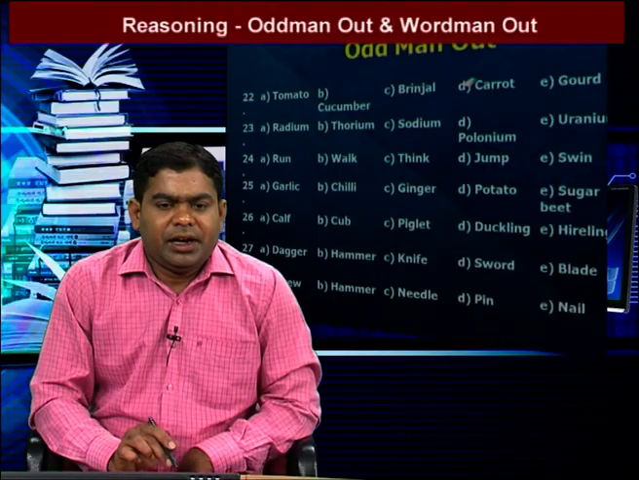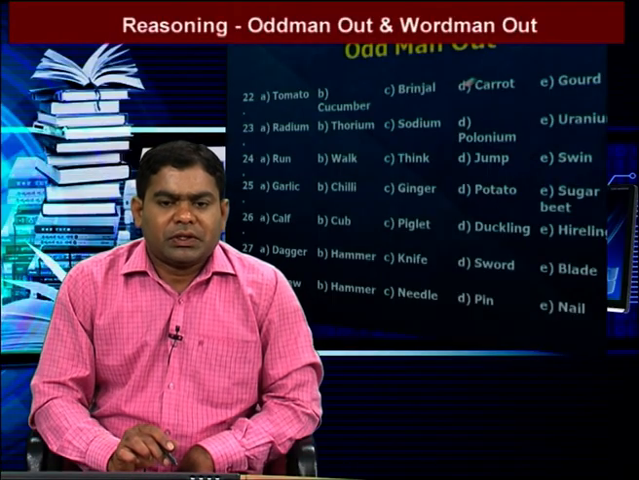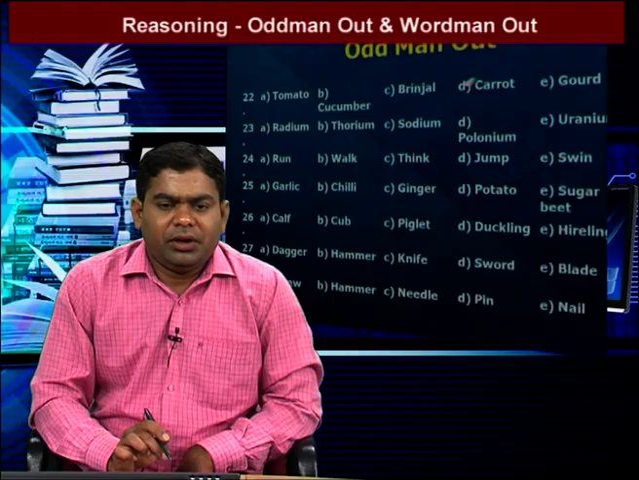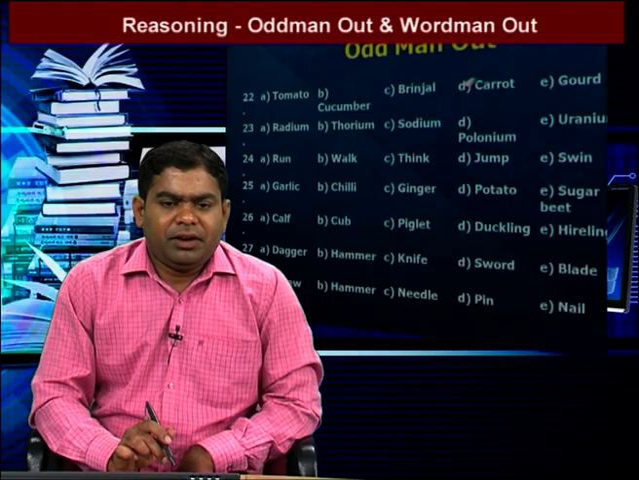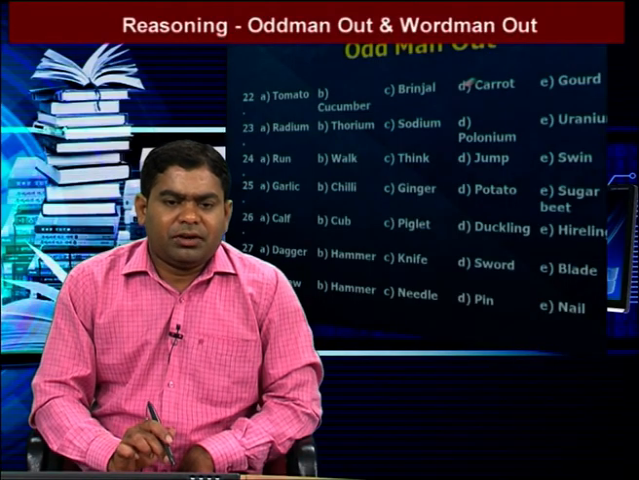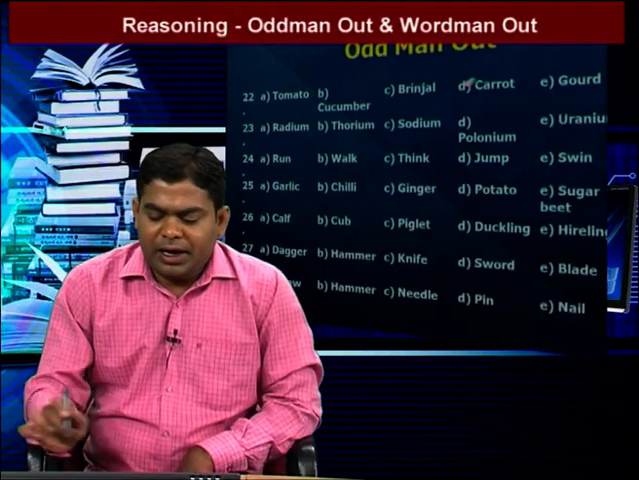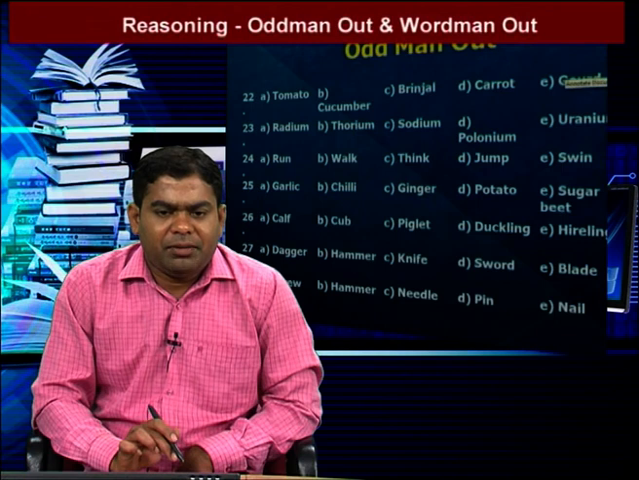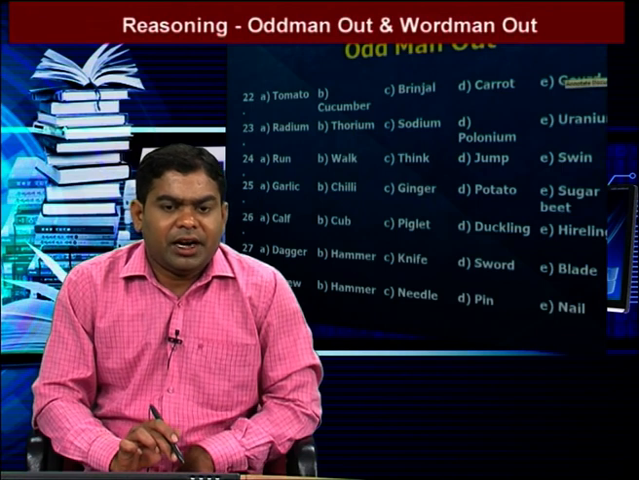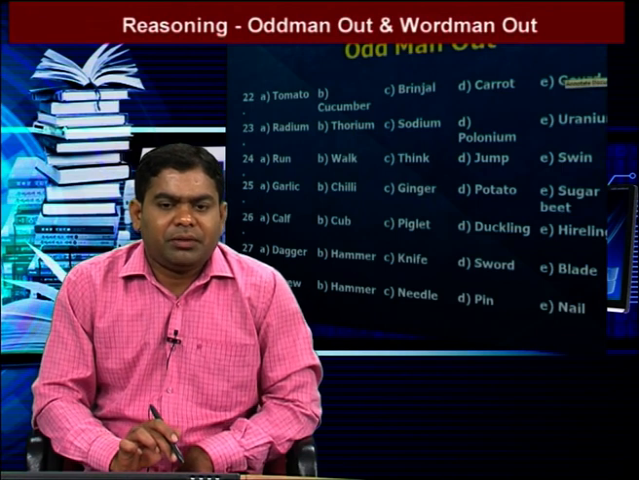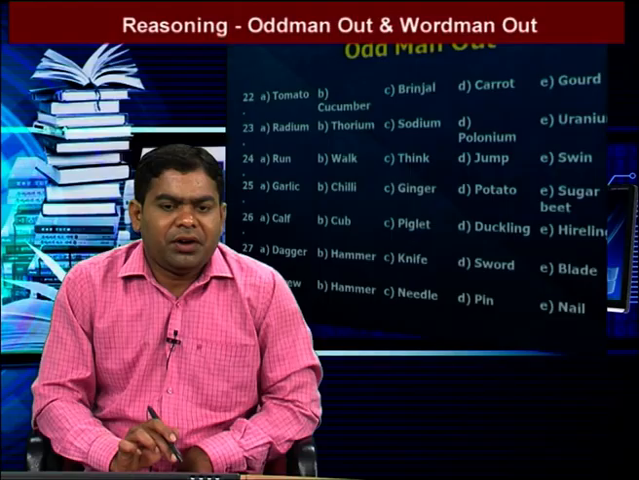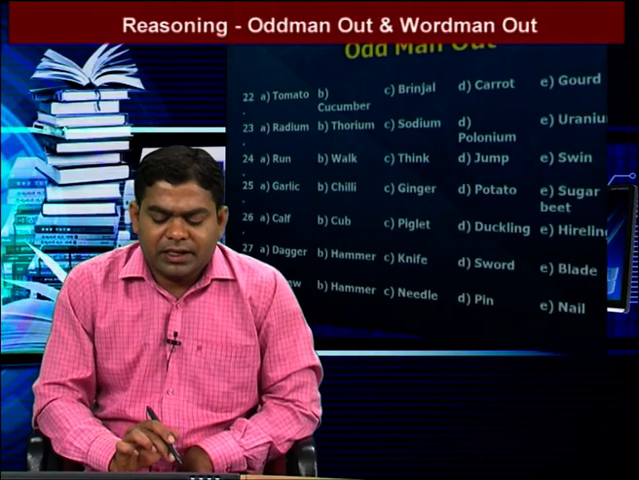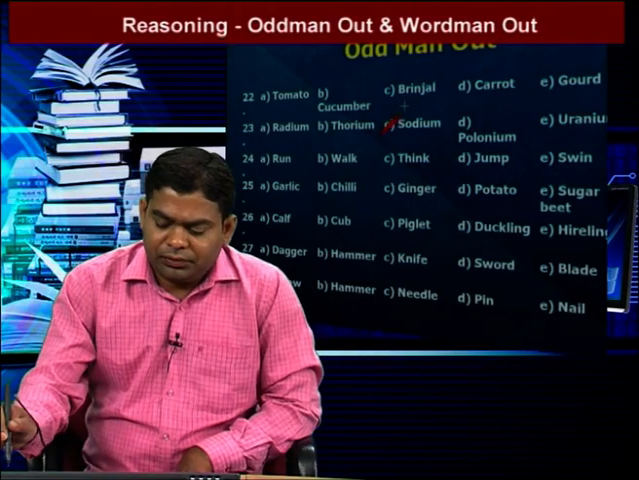That one is radium, thorium, sodium, polonium, uranium. So in the given 5 options, one is different. Radium is a radioactive element. Sorry, the answer among radium, thorium, sodium, polonium, uranium is sodium. Except sodium, remaining all are radioactive elements. So the answer is sodium.